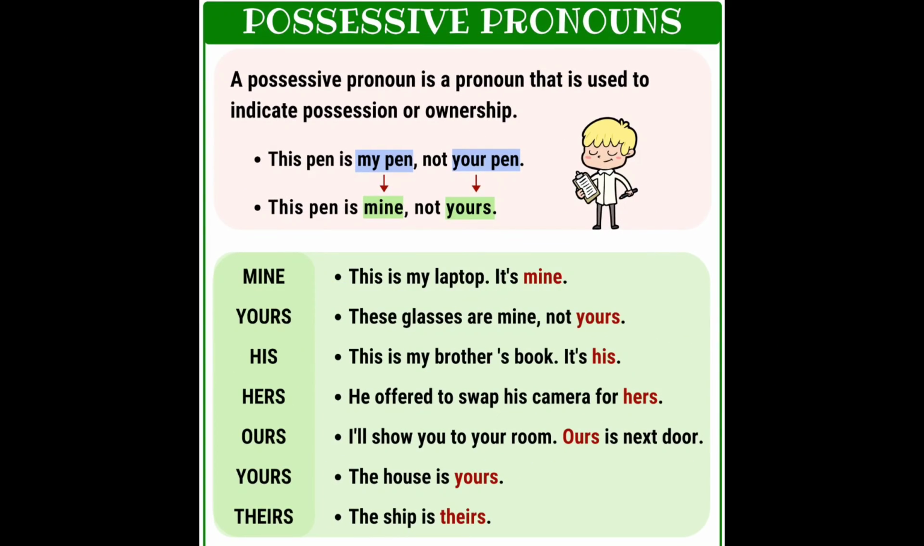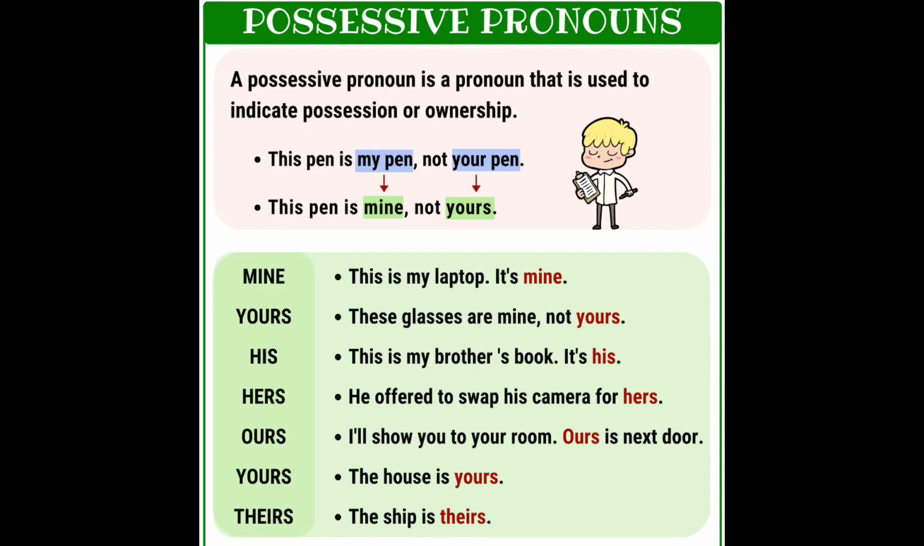As I told you, children, a possessive pronoun is a pronoun used to indicate possession or ownership. And one more example here. This pen is my pen, not your pen. It is a normal sentence. When you use a possessive pronoun, see how it changes now? This pen is mine, not yours. So these words, mine and yours, show the ownership and possession of the object, the pen, and whom it belongs to.